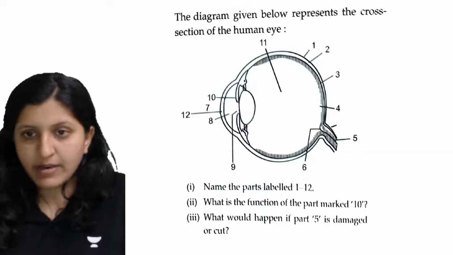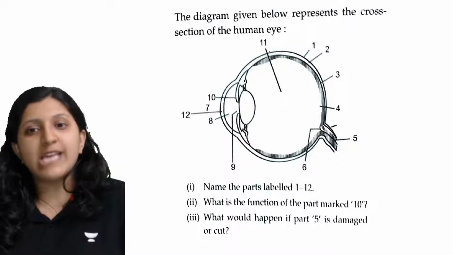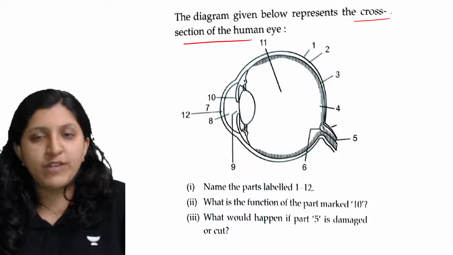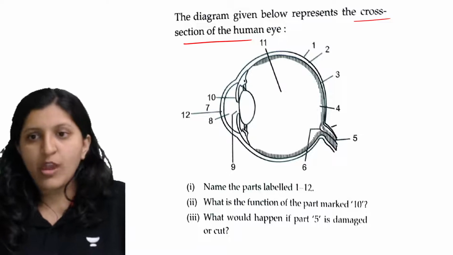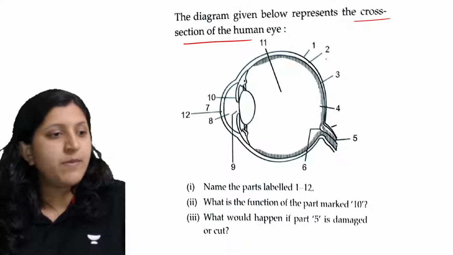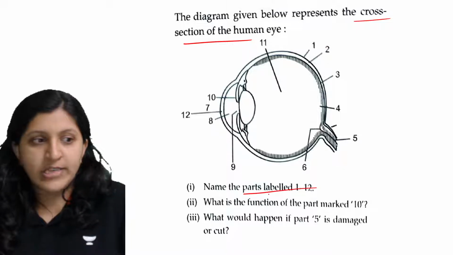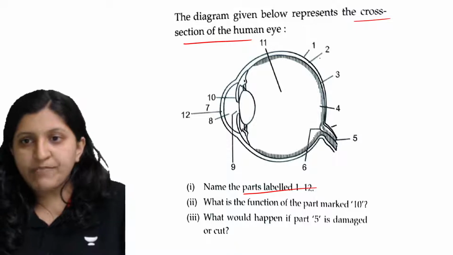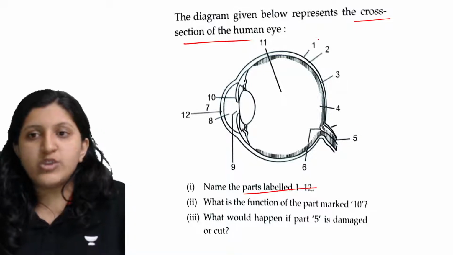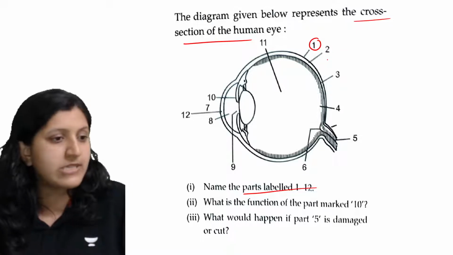So let's get started. The diagram given below represents the cross section of the human eye. So they have given the cross section of the human eye here. Okay, so this is the eye structure. So you can see the parts that they have given. Name the parts labeled 1 to 12. So 1 is here, 2, 3, 4. So let's see this part. So this is the first part, then they have labeled the second part, and the third part is labeled.